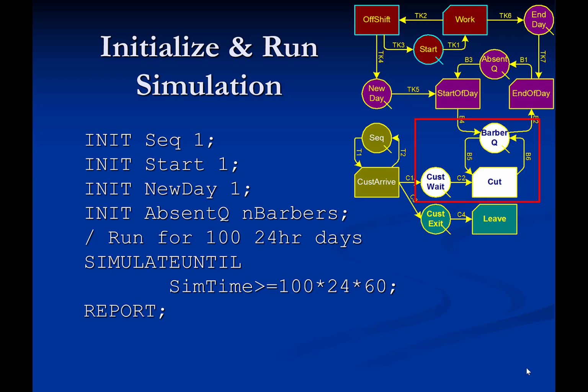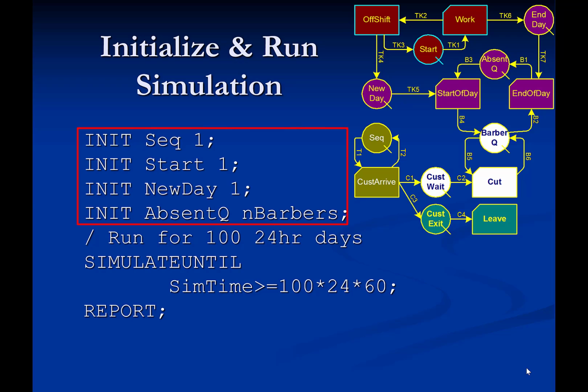The second decision is which barber and customer should be drawn by a starting activity cut to have a matching pair. Since a detailed description of this portion of the model is one of the main objectives of this presentation, the statements and their detailed explanation will be presented later. Instead, we shall present next the statements that initialize the contents of queues and run the simulation, which ordinarily appear at the end of the simulation model.